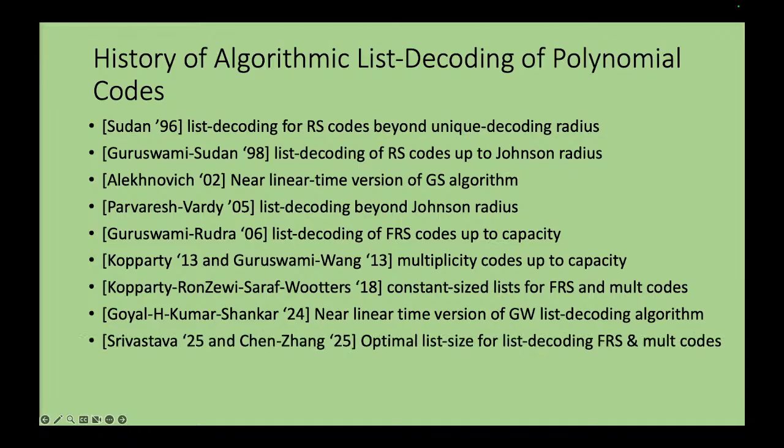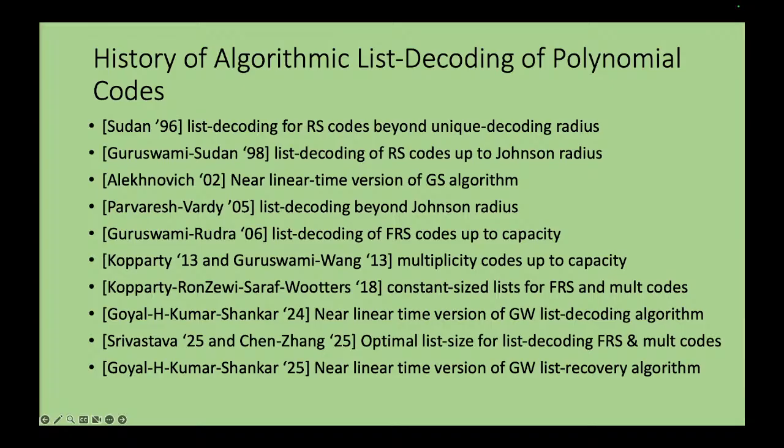And since then, there's been a lot of work. For example, as Rohit mentioned, Shashank and Chen and Zhang showed that the list size which Kopparty et al. had shown can be further brought down to the optimal list size. And in what sense is it optimal? It matches the generalized Singleton bound of Shangguan and Tamo. So in that sense, it was optimal. It showed that the list size for folded Reed-Solomon and univariate multiplicity codes was optimal. We extended this to the list recovery algorithm, and more recently, Ashwin Kumar, Habib and Srivastava showed not just that the list size is optimal, but that you can actually give an algorithmic version which gets the right list size.